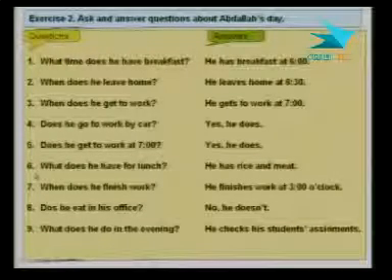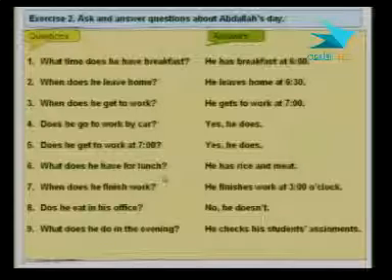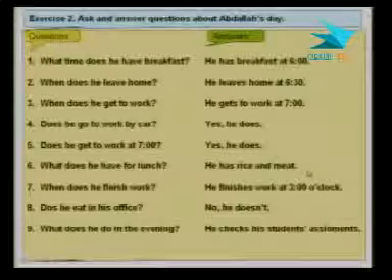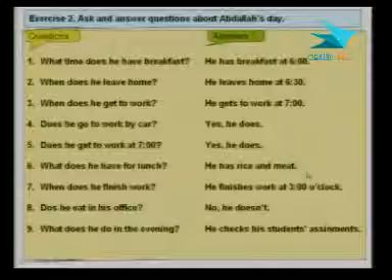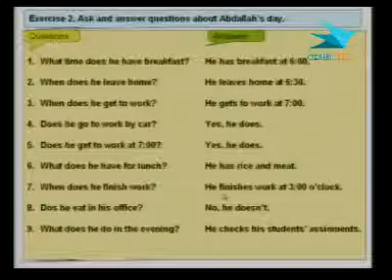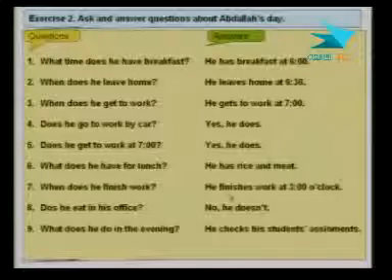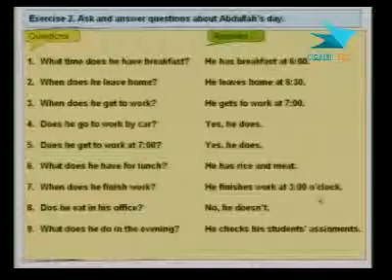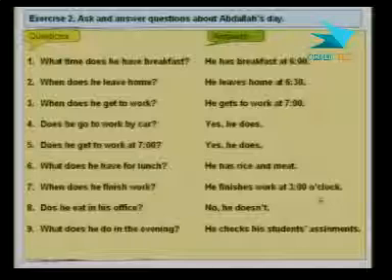Number 6. What does he have for lunch? He has rice and meat. Number 7. When does he finish work? He finishes work at 3 o'clock.